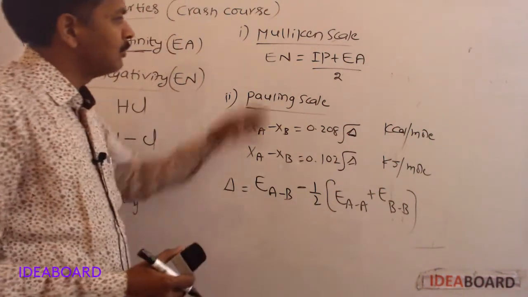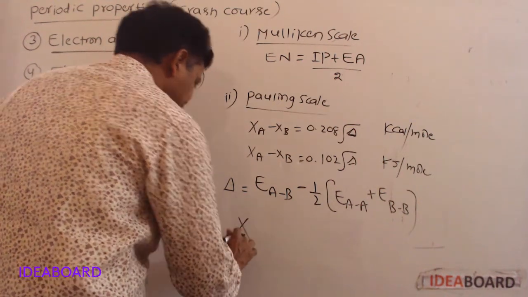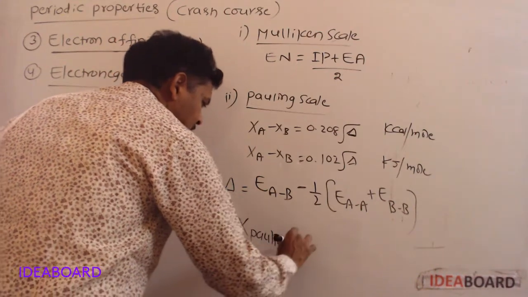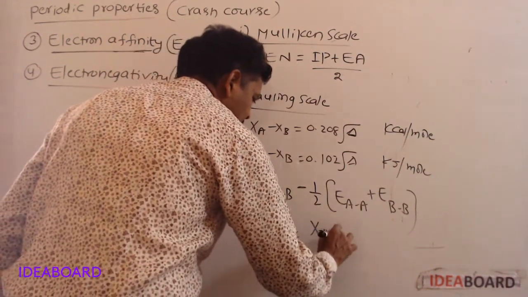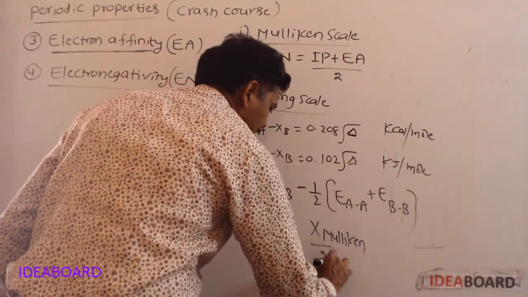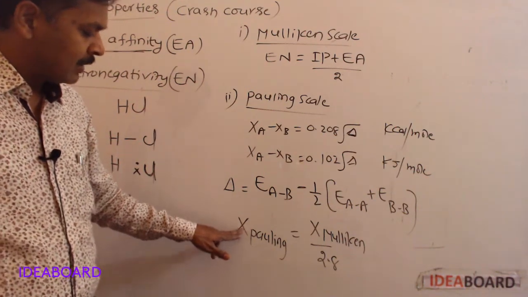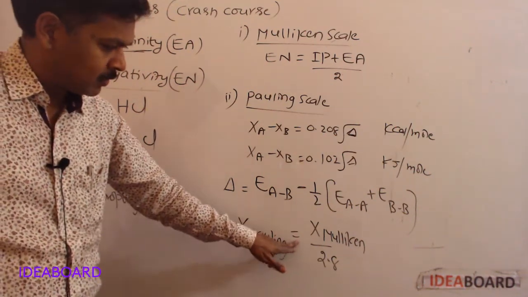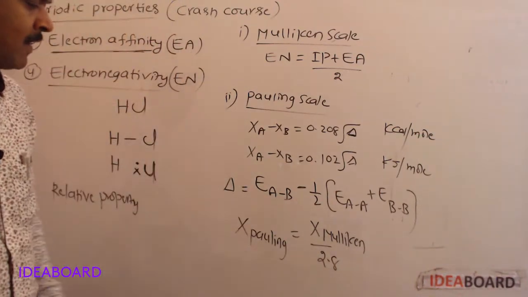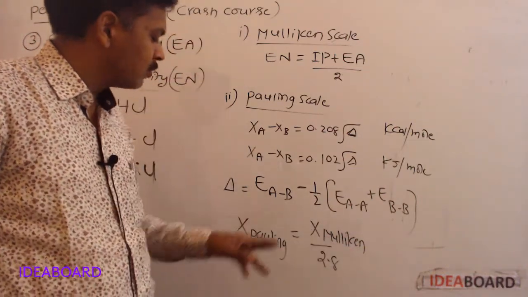The relation between the Mulliken scale and the Pauling scale is: electronegativity of the element on the Pauling scale is equal to electronegativity of the element on the Mulliken scale divided by 2.8. X means electronegativity. That means electronegativity values determined on the Mulliken scale are 2.8 times more than on the Pauling scale.